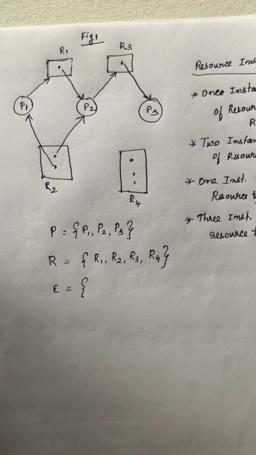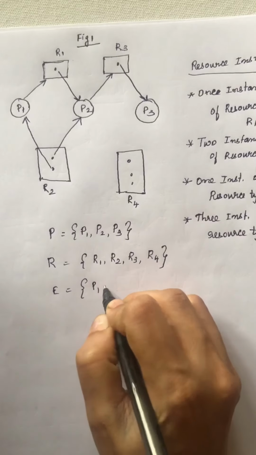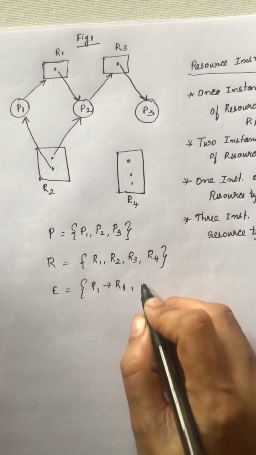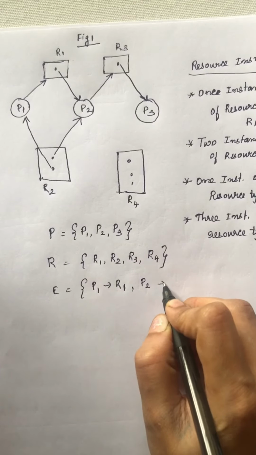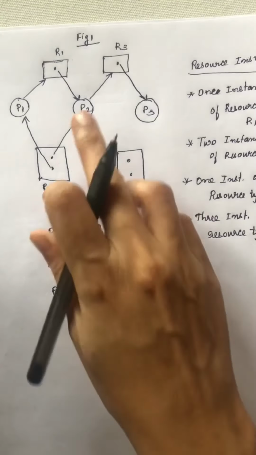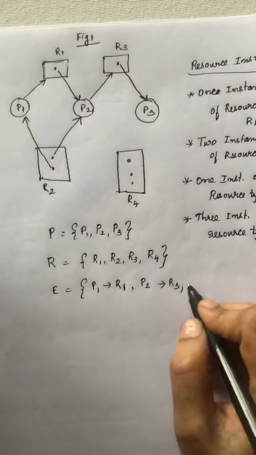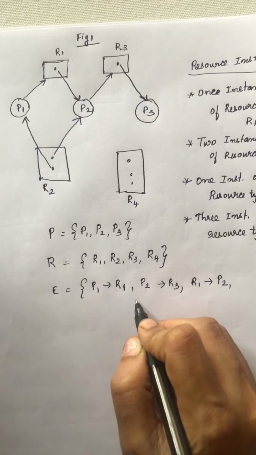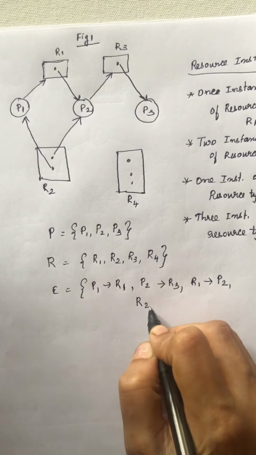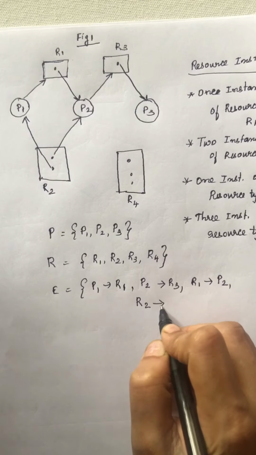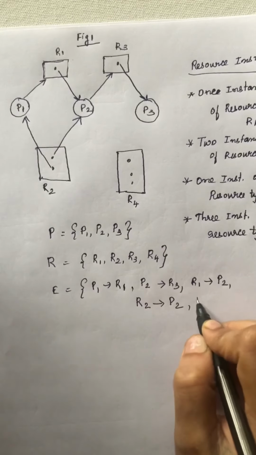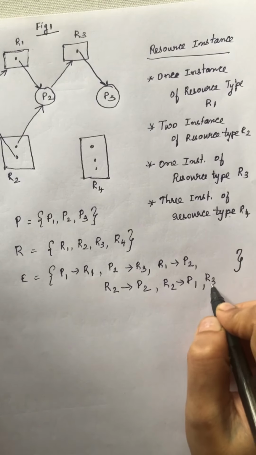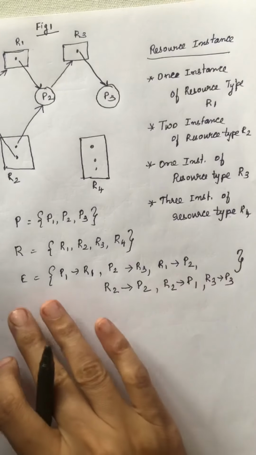So when we write the edges, P1 is requesting for R1, and P2 is requesting for R3. And R1 is allocated to P2, and R2 is allocated to P2, and R2 is allocated to P1, and R3 is allocated to P3. So how have you written these edges?